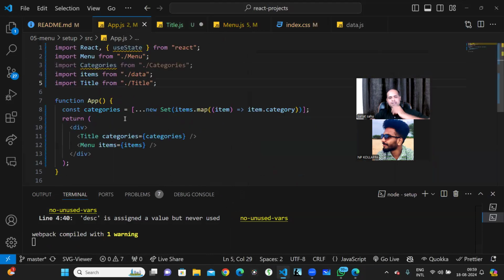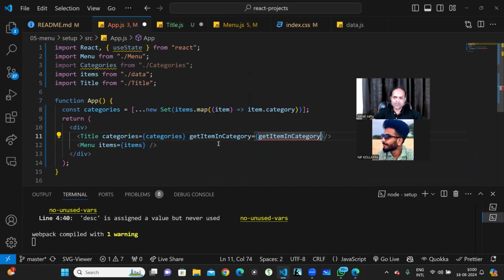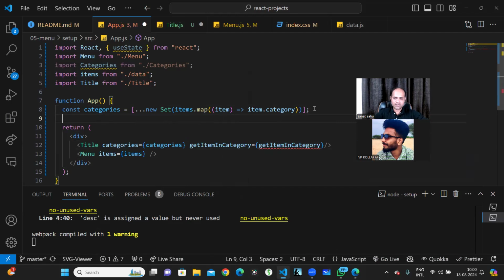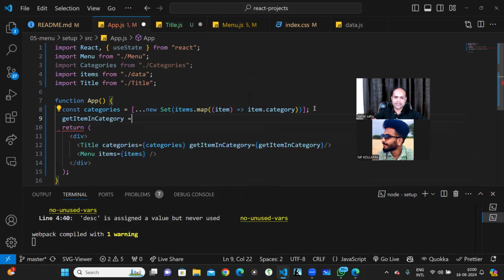So here, since I'm getting the categories, now I'll get the get item in category. I can call the get item category function over here. Get item category is a function which will return what?